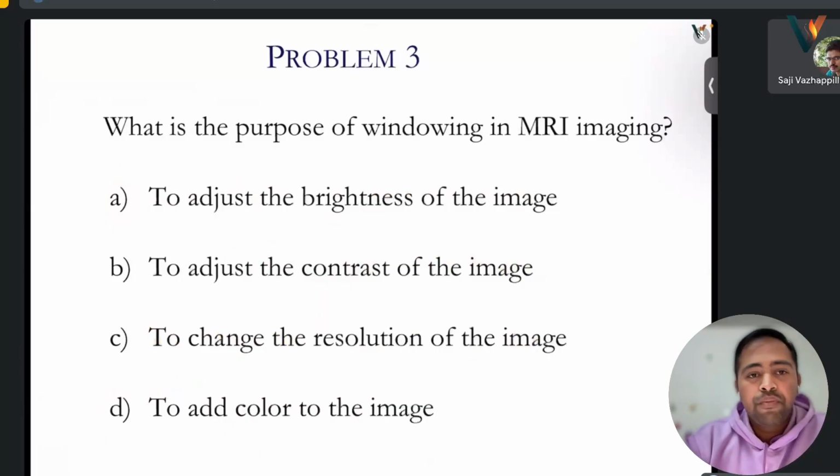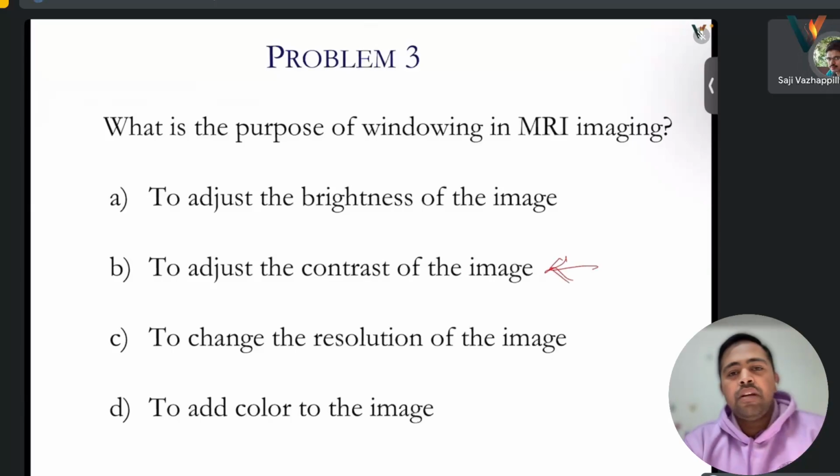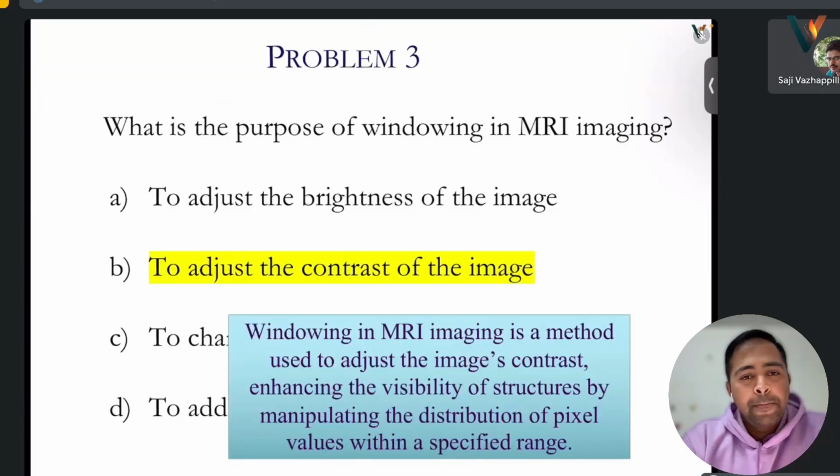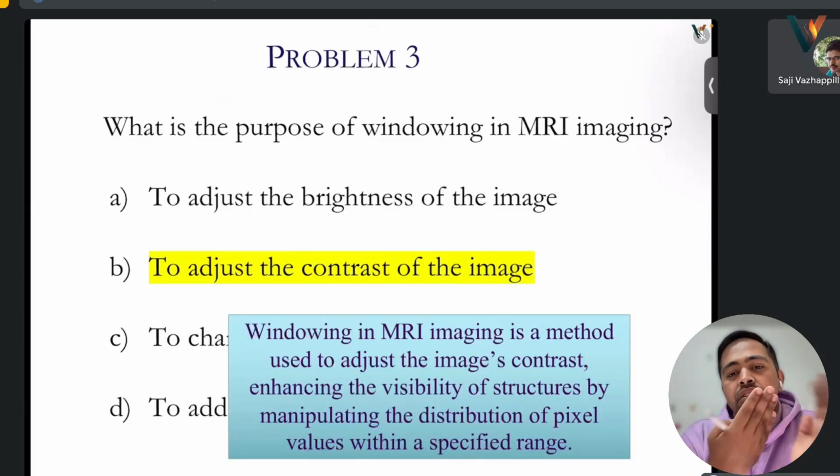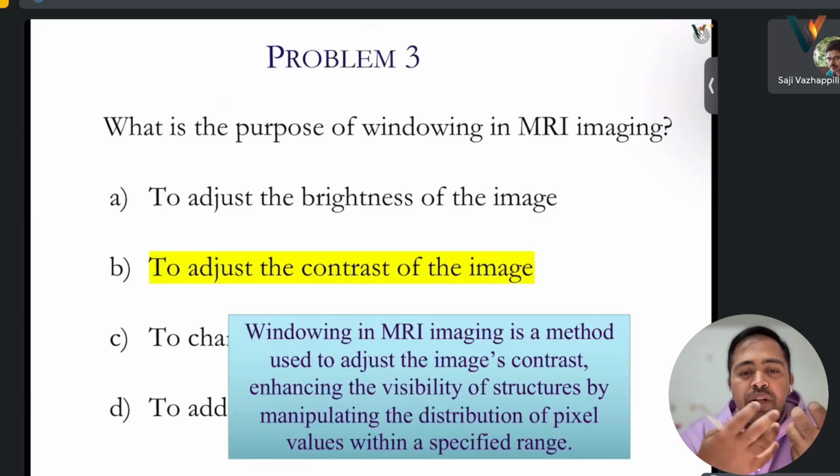Okay. So next is, what is the purpose of windowing in MRI imaging? Is it to adjust the brightness of the image, to adjust the contrast of the image, to change the resolution of the image, or to add color to the image? Maybe contrast, sir, because resolution we cannot change. The machine gives resolution. Color is not there, only grayscale is there. Yeah. It's the method to adjust the image contrast so that we can differentiate between structures, manipulating the distribution of pixels within the specified range.